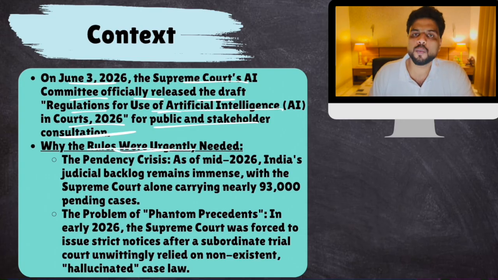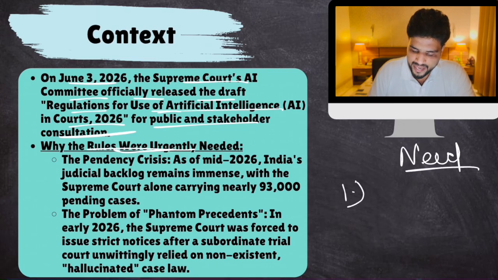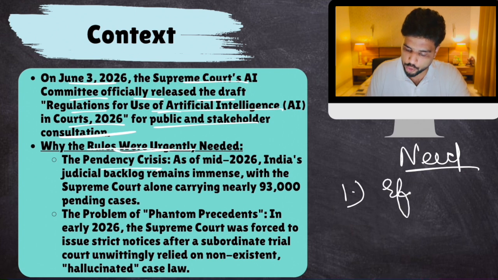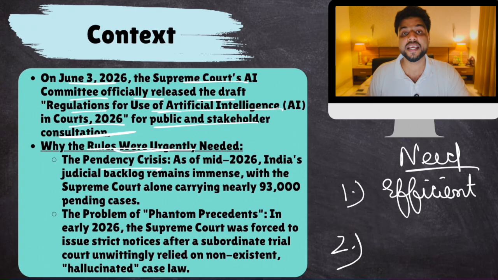What is the reason why we need these rules? What is the need? First of all, pendency of cases is a huge problem. So we want our judicial system to be efficient, and AI can make it efficient. But we have to be careful also. We need these rules so that we are not over dependent on AI.